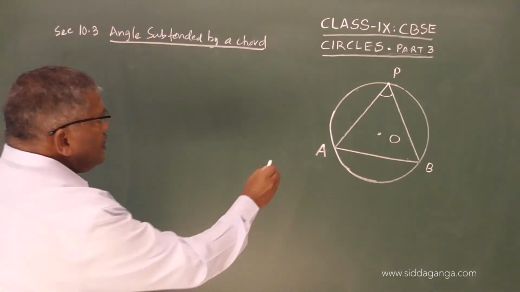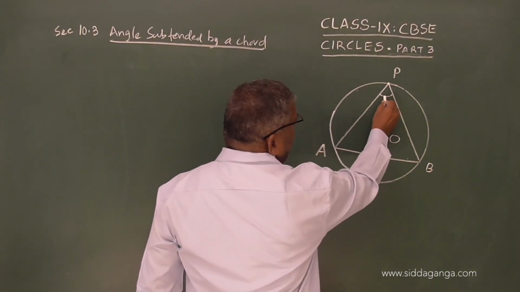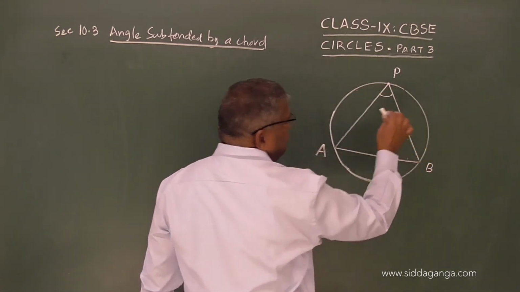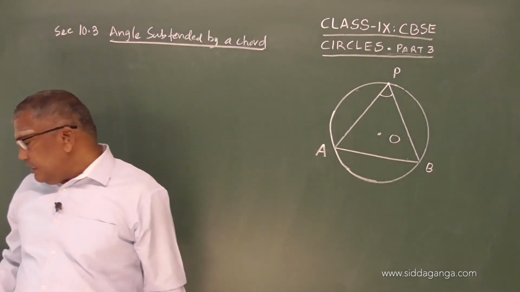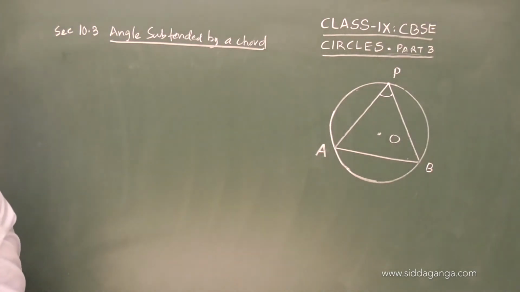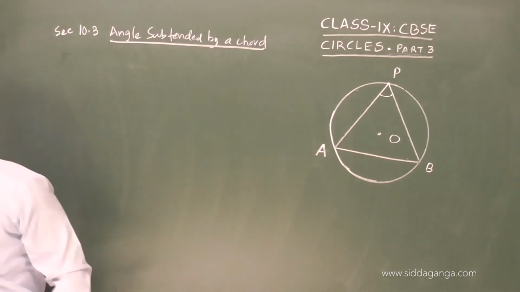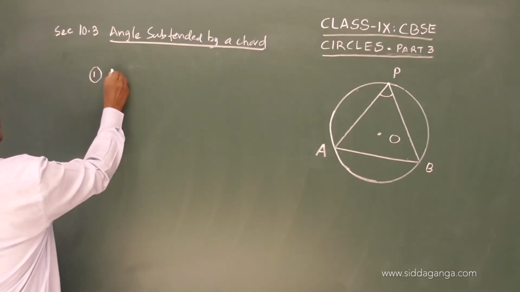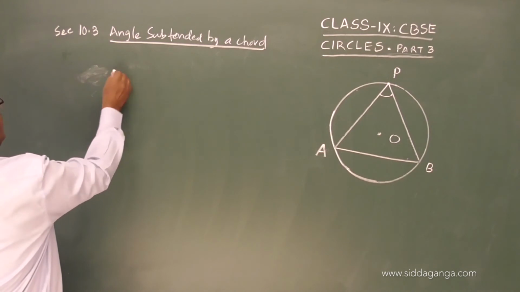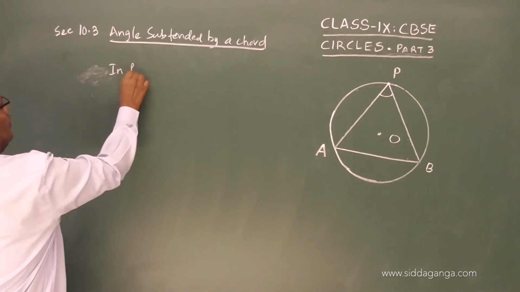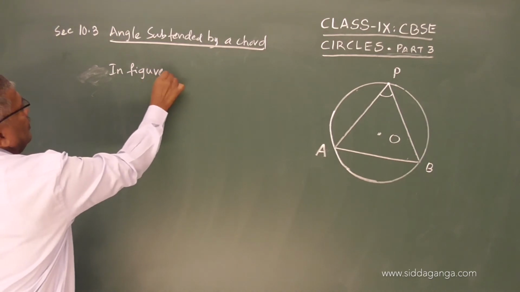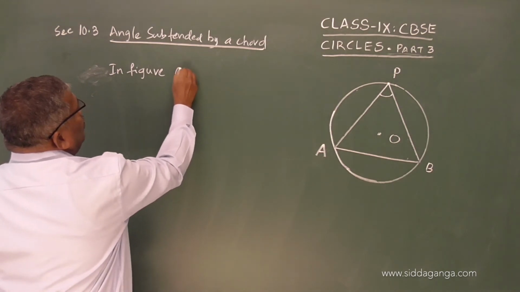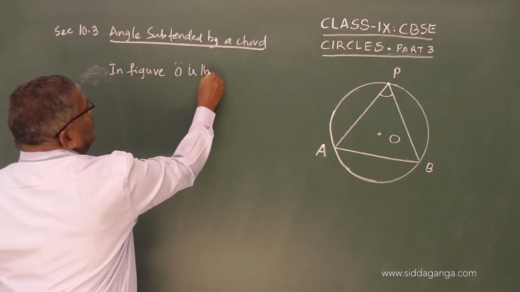This angle is known as the angle subtended by the chord in the major arc. So we write like this: number 1, in figure, O is the center of the circle.